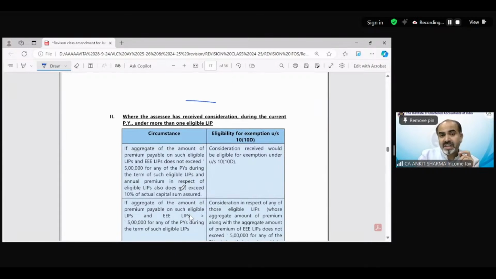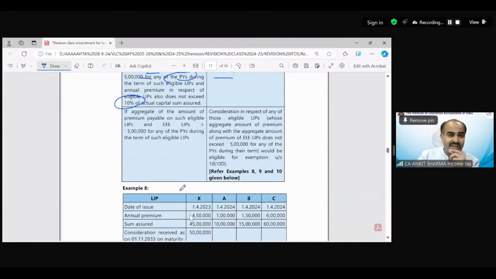In case of multiple LIPs, when you have more than one LIP, if the aggregate amount of premium payable on such eligible LIPs and exempted earlier eligible LIPs does not exceed 5 lakh rupees for any of the previous years and that 10%, then the consideration receipt would be eligible for exemption. But this is the interesting case, the last one.